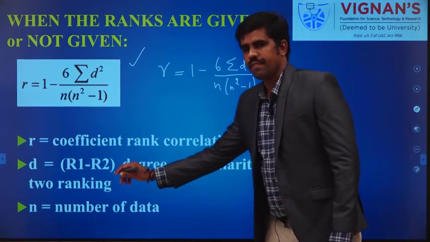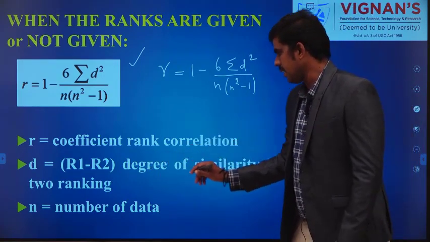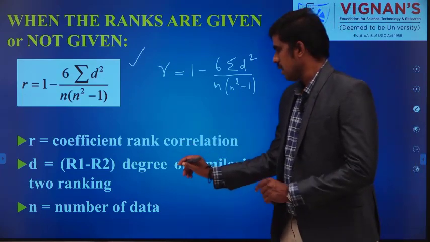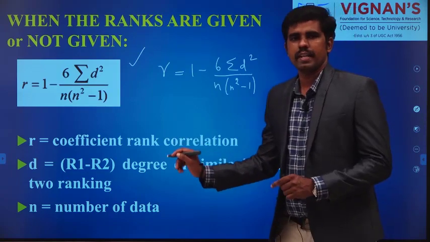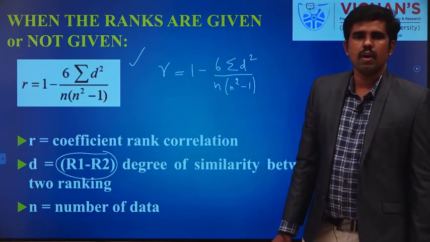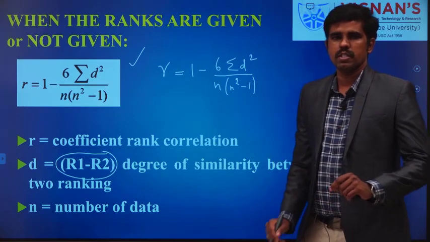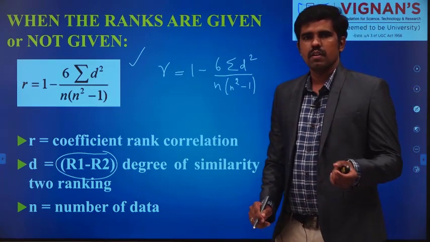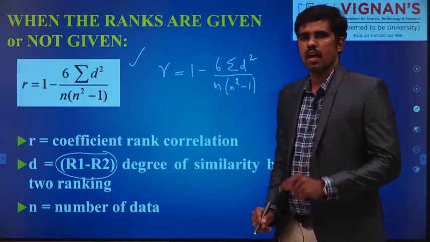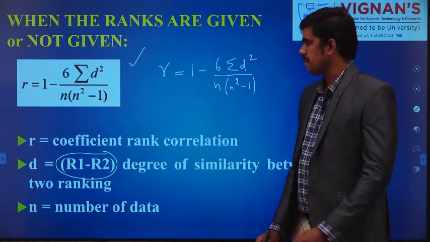D means the difference between two ranks, the degree of similarity between two rankings. D is the difference between rank 1 and rank 2, which means the rank of the xi value and the rank of the yi value. So find the difference R1 minus R2, that is D. Then n is the number of data, which you know very well.